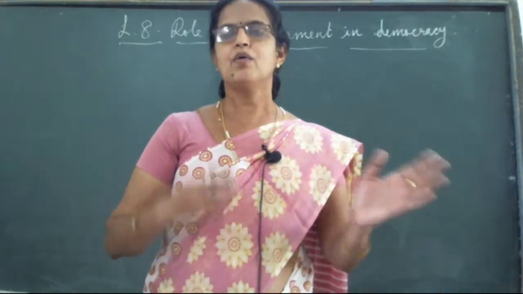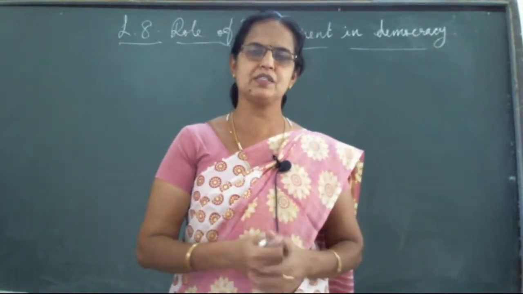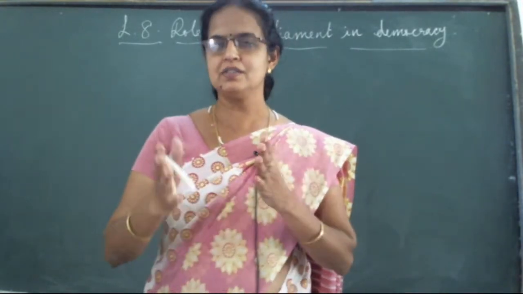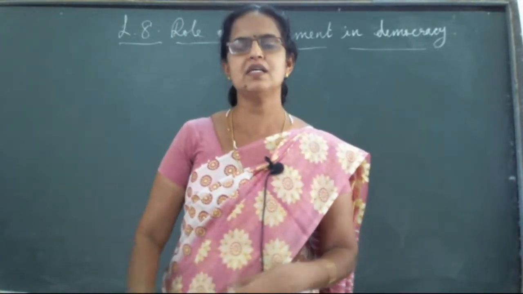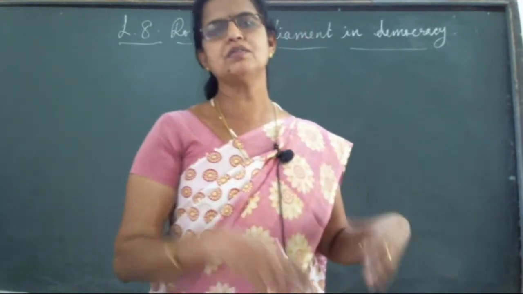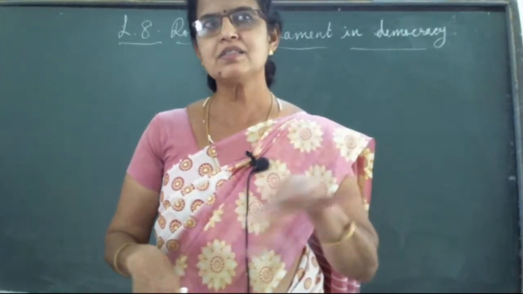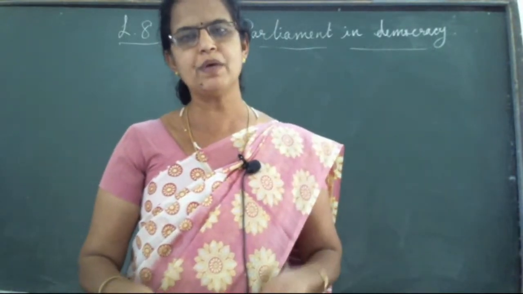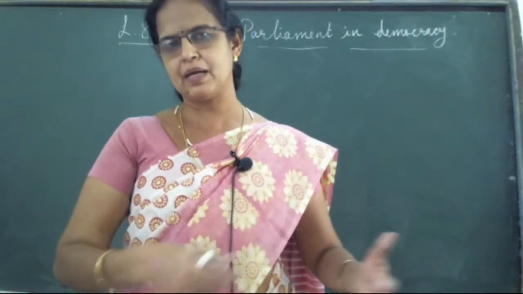Like in your class, there is very tight competition when about 90%, 95%, 6-7 students are there. But if only one student has about 90% and the second ranker is just above 75%, there is no competition, because they know there is no one to defeat them. Then there is no proper working. Then what happens? The 75% student also will not improve, because he knows that he is first or second in the class, no problem even if he gets 75.